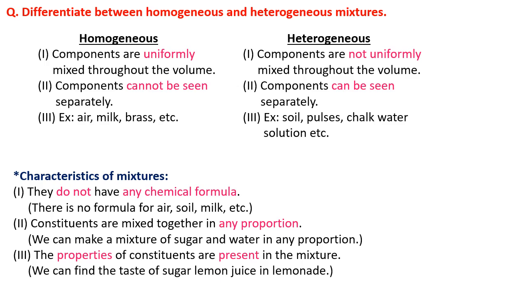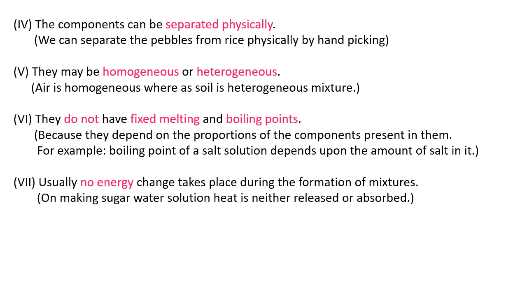Let us see the next property of mixture. The components can be separated physically. We can separate the pebbles from the rice physically by hand picking. Here pebbles are mixed with rice and we can separate them physically by hand picking. Next property, they may be homogeneous or heterogeneous. That means components are uniformly mixed or components are non-uniformly mixed. Let us see with an example. Air is a homogeneous mixture, whereas soil is a heterogeneous mixture.